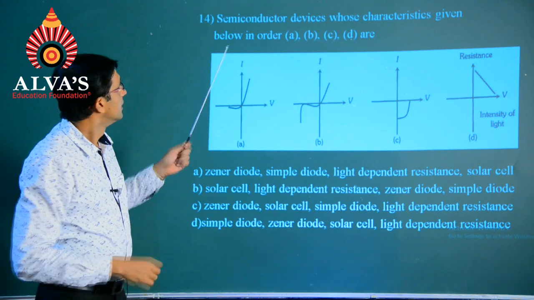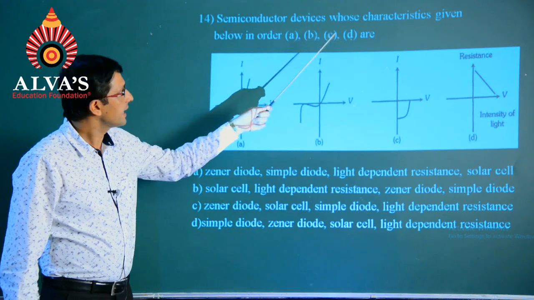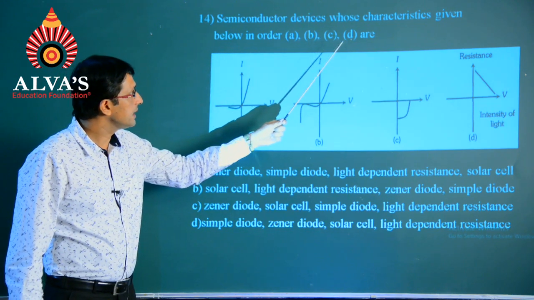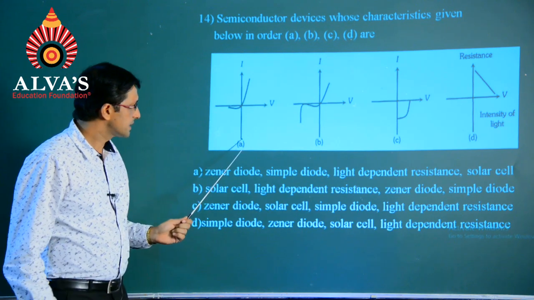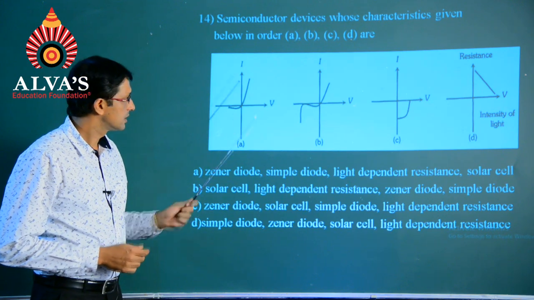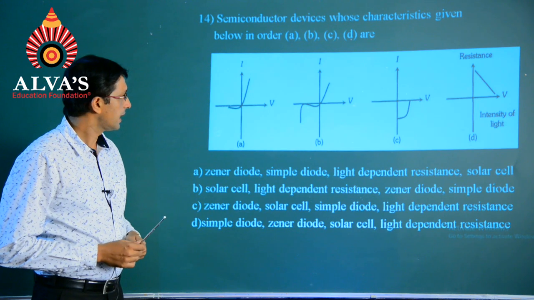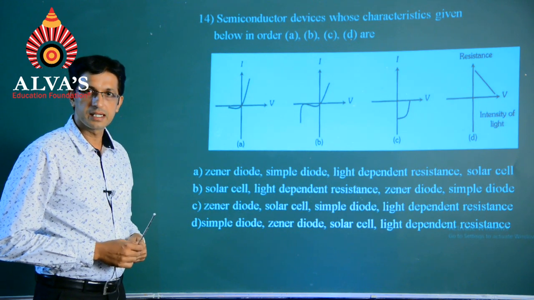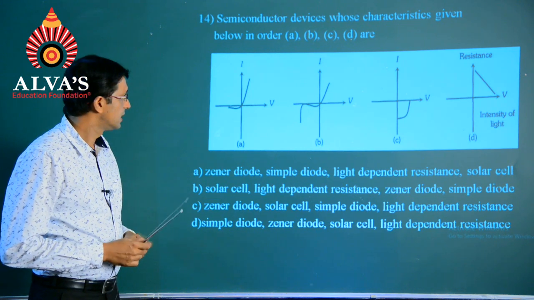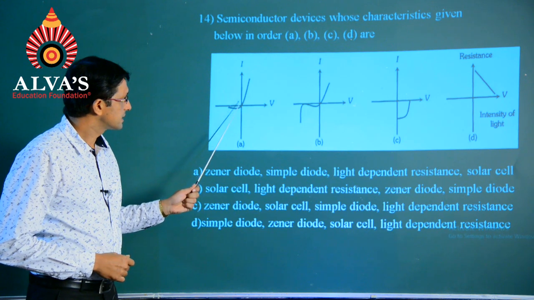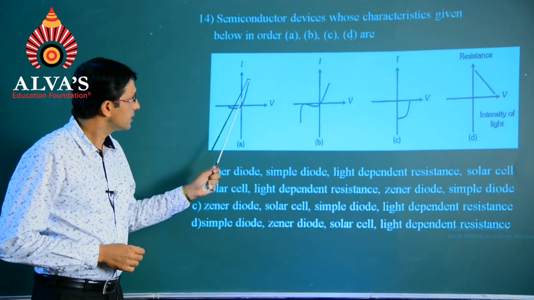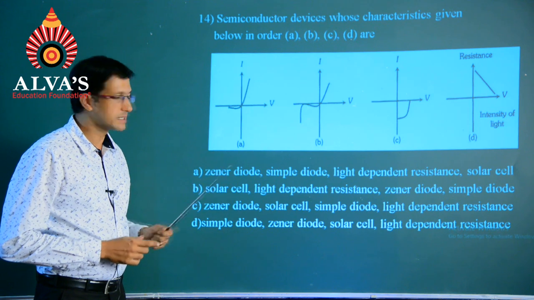Question number 14. Semiconductor devices whose characteristics given below in the order A, B, C, D, R. So, my dear students, we can observe different particular curves we are having one after the other, and as per the theory part that we have seen in terms of the chapter semiconductor electronics, first one represents a simple diode wherein it has been shown in terms of the forward bias characteristics.